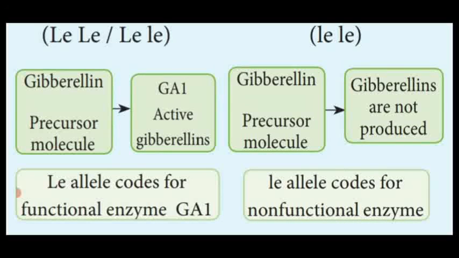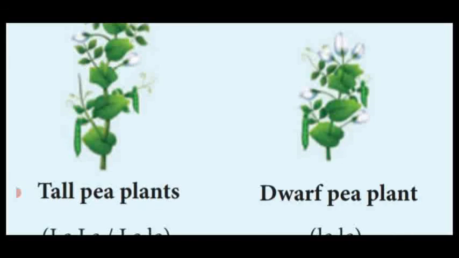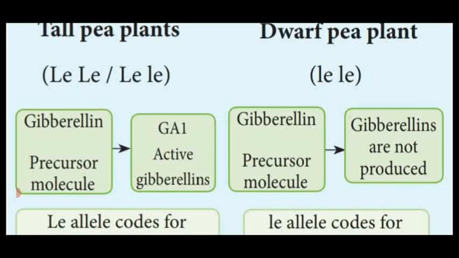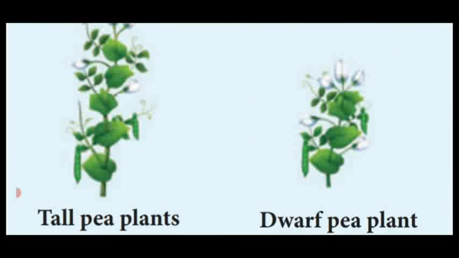So the tall plant encodes the enzyme to produce gibberellin, GA1, but in the dwarf plant, the recessive allele is unable to encode the gibberellin, GA1. That's why these plants look dwarf in size, and the first one looks tall. So this is the molecular structure which expresses the height of a plant in Pisum sativum.